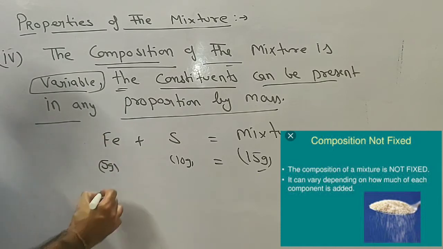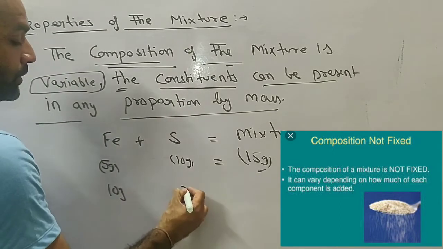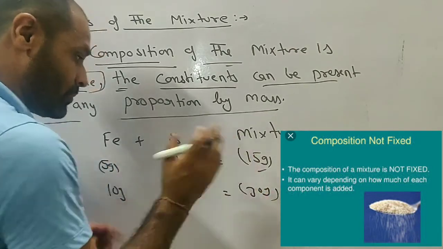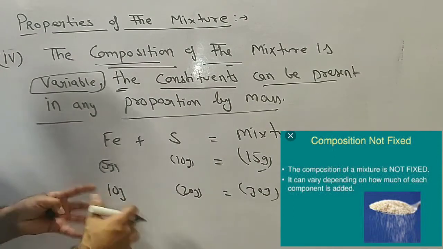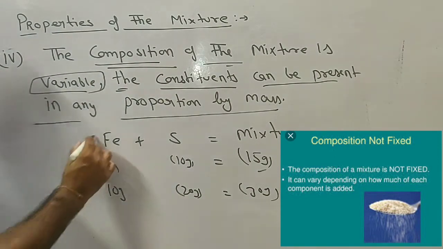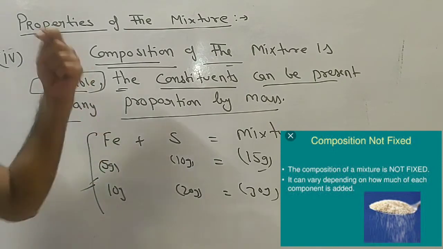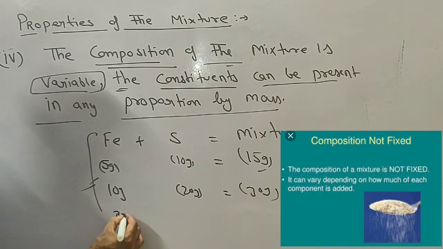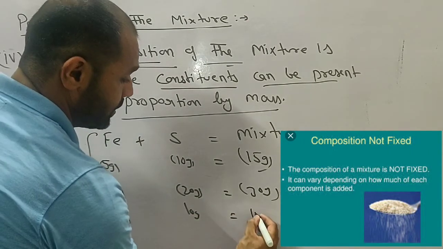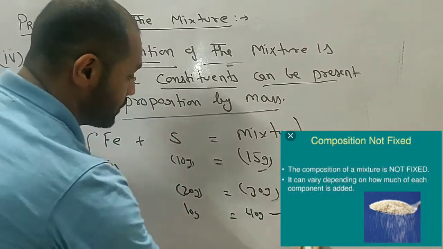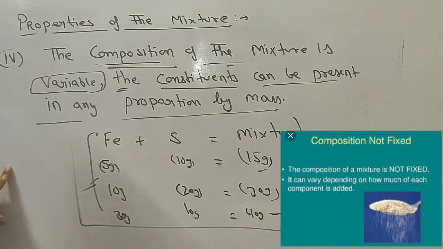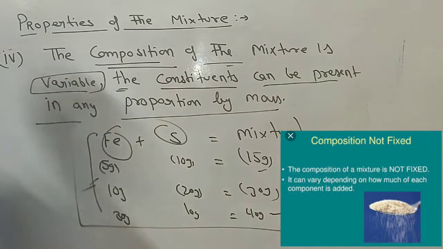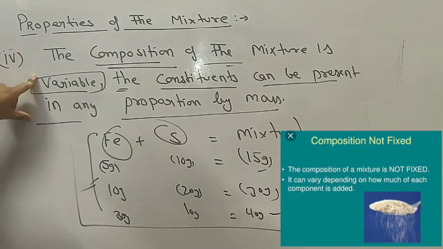If you want to change it, say 10 gram of iron mixed with 20 gram of sulfur, so that will form a 30 gram of mixture, so that is also a mixture. So the composition of the mixture is not fixed. You can add any proportion of any of the components. Say if we want, like say this is 30 gram and this is 10 gram, so this is also the 40 gram of mixture. So that is not mandatory. In case of mixture, you do not need to add a fixed amount of any of the components.